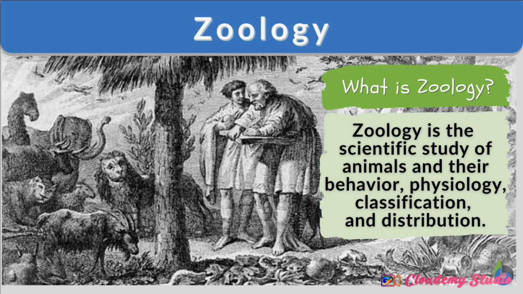Now, animals have immensely diverse characters, you understand, and we can say the most diverse living organisms on the planet are the animals. Hence, zoology is the study of animal diversity as well as the behavior, the physiology, the classification, and the distribution of these living organisms.